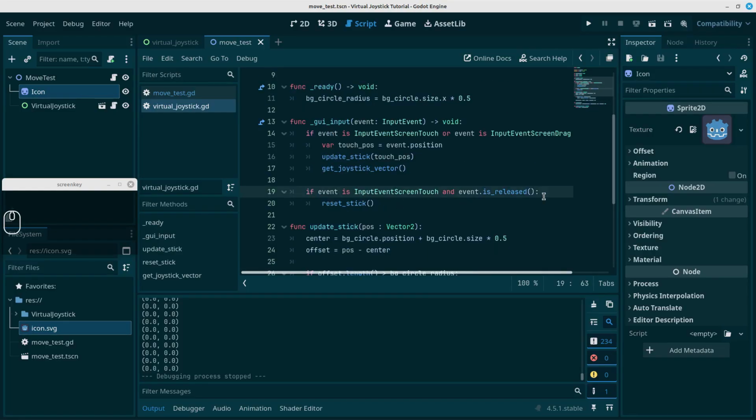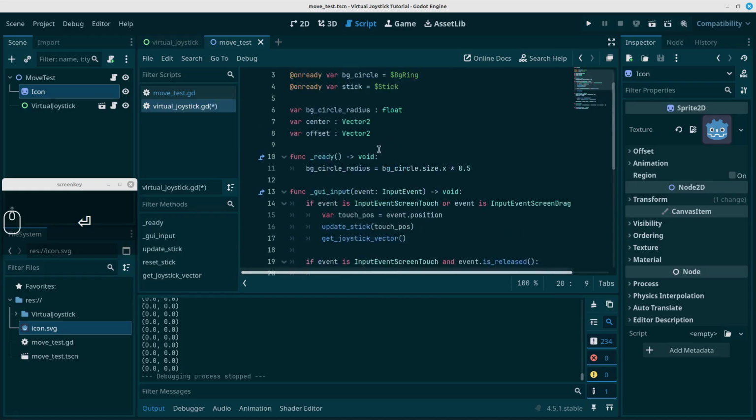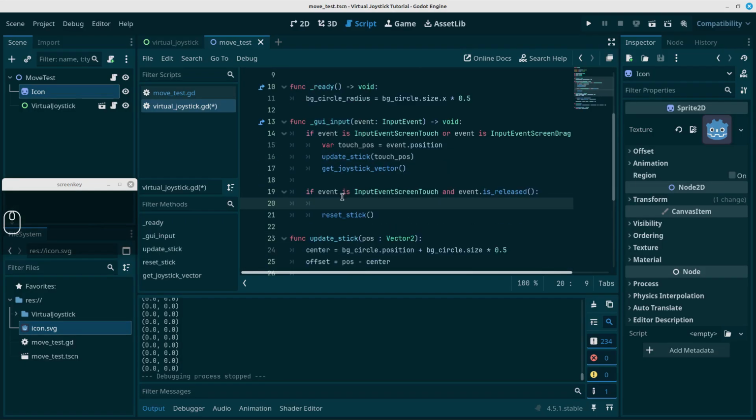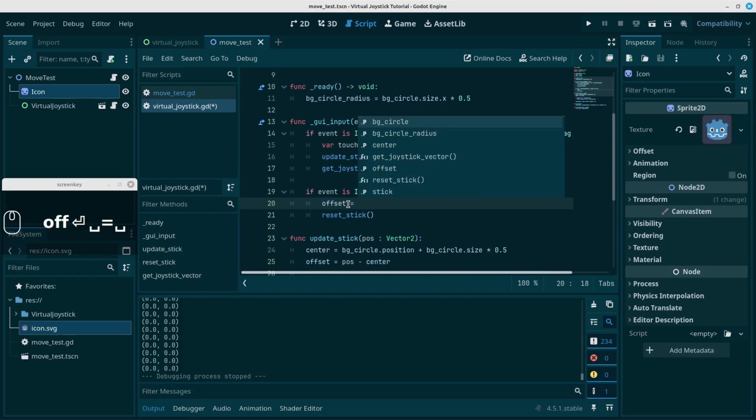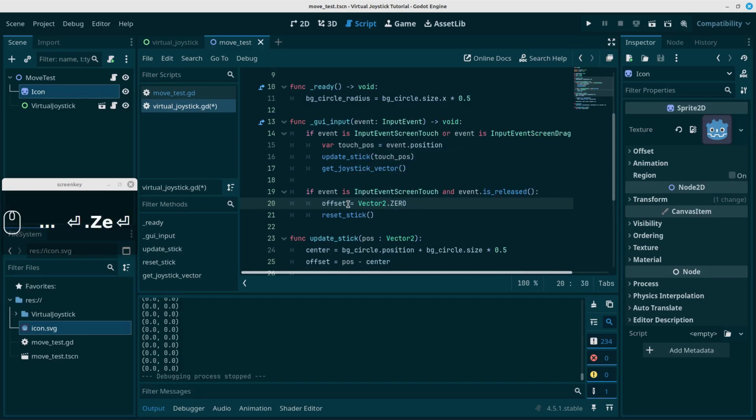So right here, the offset is staying wherever we left it last. Let's reset the offset as well. So let's say offset is equal to Vector2.ZERO. Great. So when we release, we reset the offset to 0 and reset the stick as well.